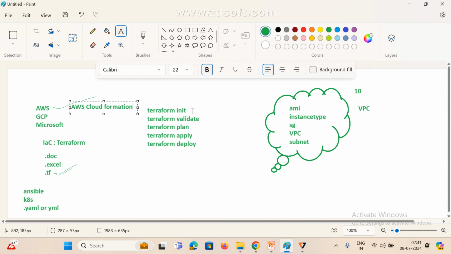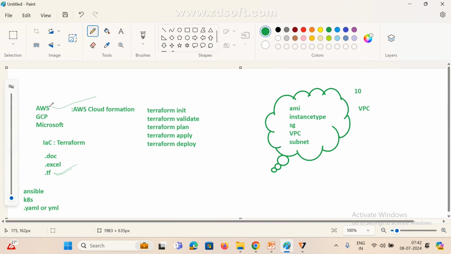It will talk with only AWS. Now, with the help of Terraform, we can communicate with any cloud. That is the main point here. CloudFormation serves the same purpose, but we implement it in JSON format, and it will connect with only AWS.